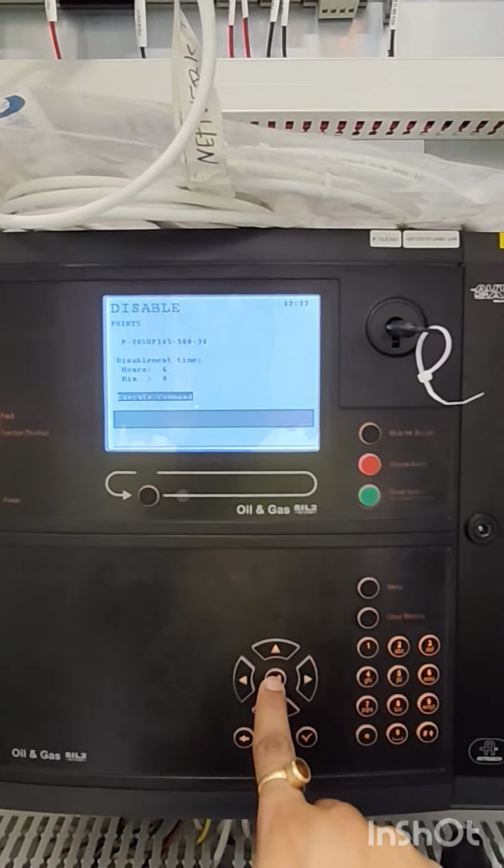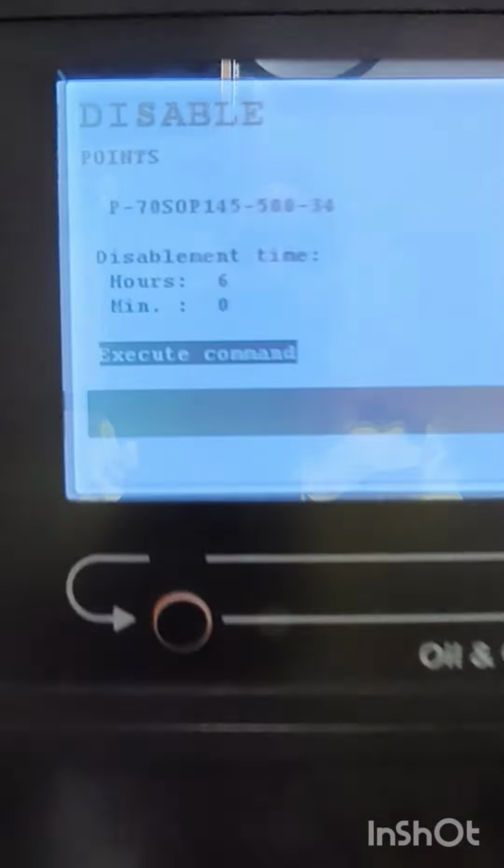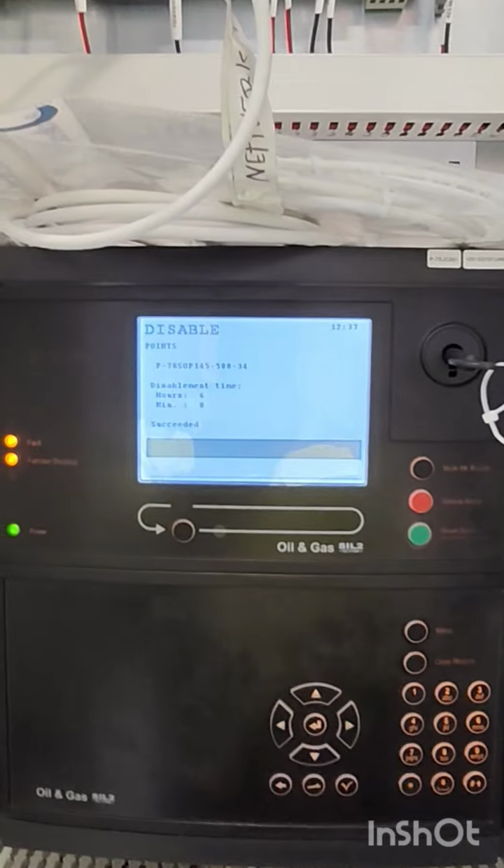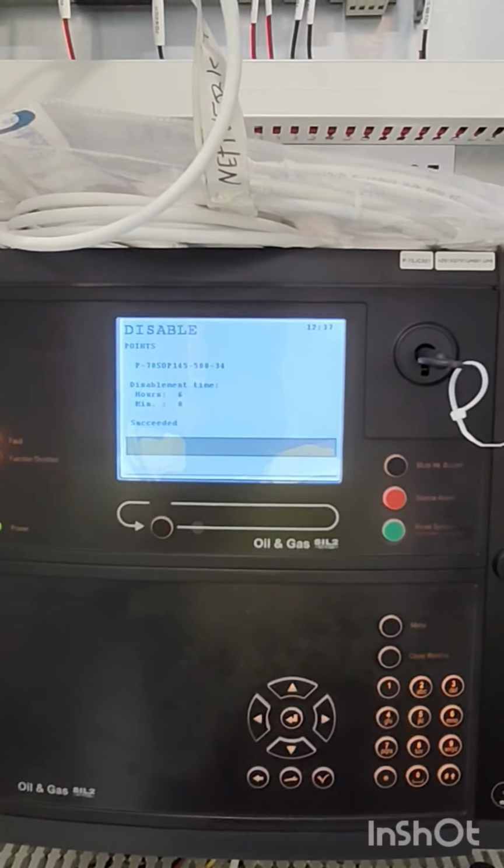It will ask for my confirmation. Execute command. Another command has been executed. Now we have disabled it for 6 hours.